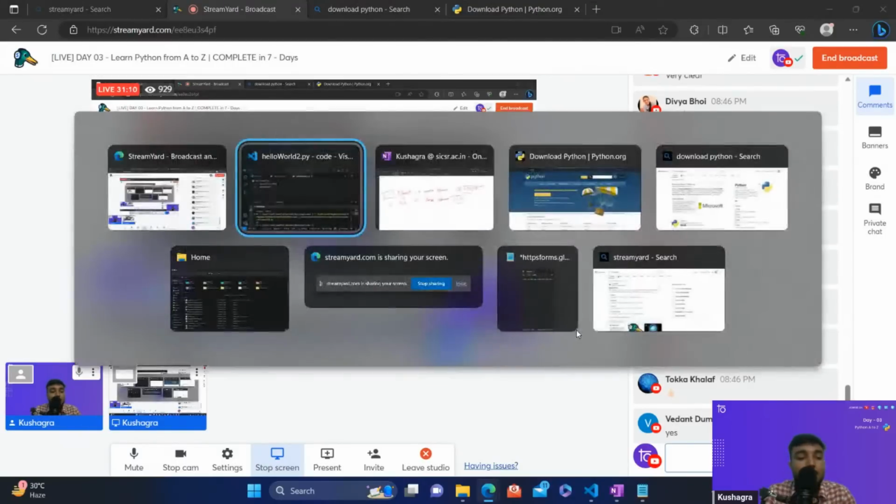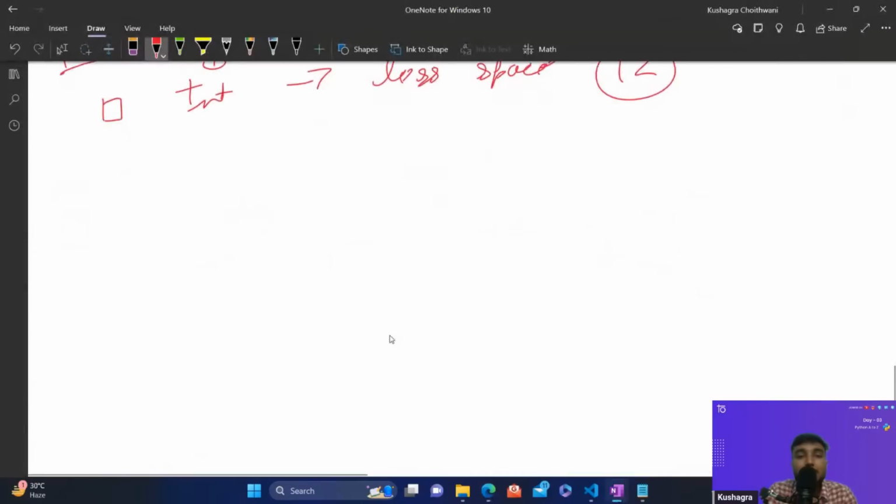Okay. So let's move ahead and talk about a few more data types, guys. So this was integer and float. We cannot work only with integer and float, guys. We cannot work with numbers alone. We need to store some other data as well, like string. So the third data type that we are going to talk about today is known as string. So what exactly is a string, guys? This is not a string like a thread that we use for stitching and other things. So this is not like this.